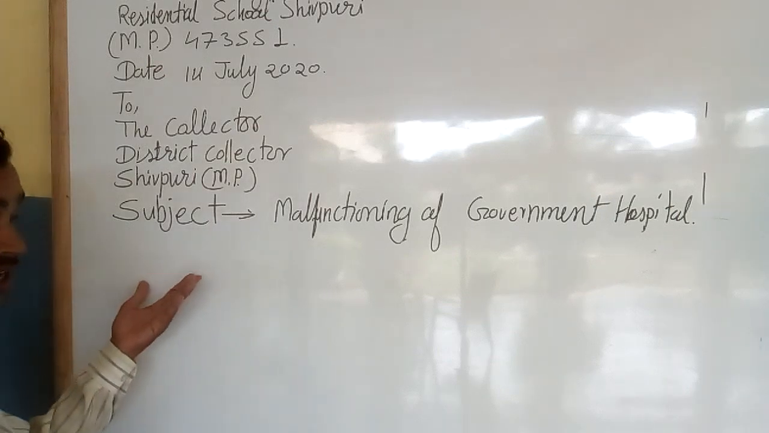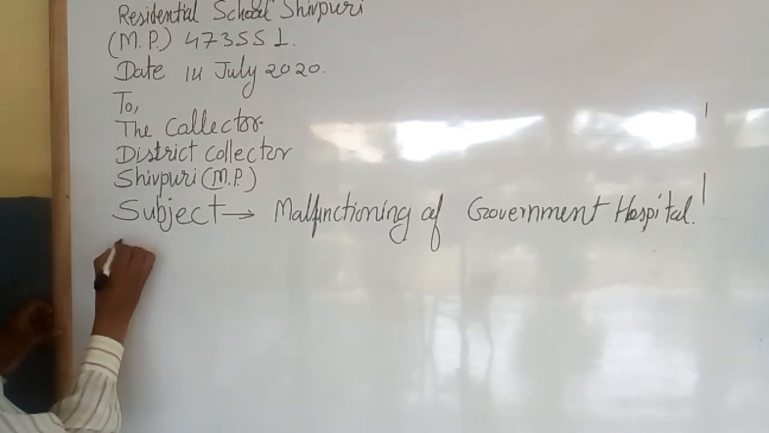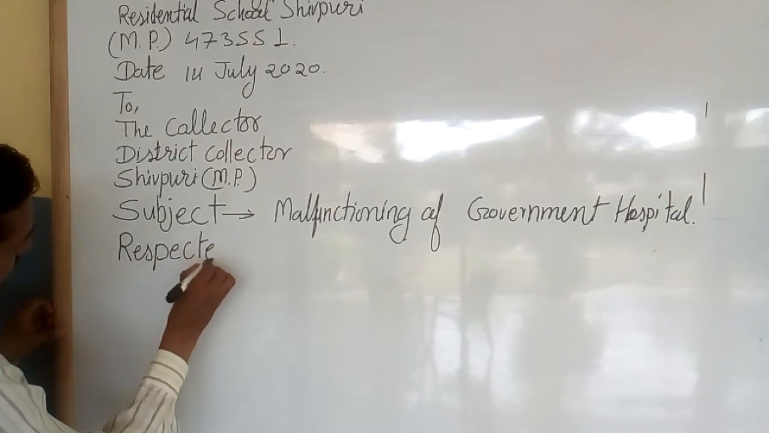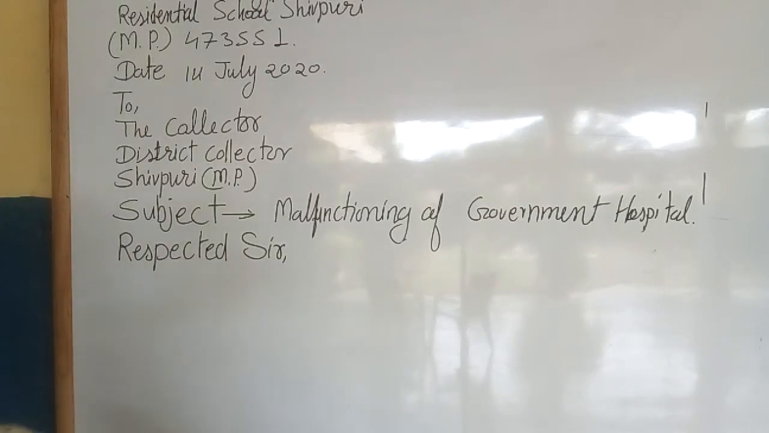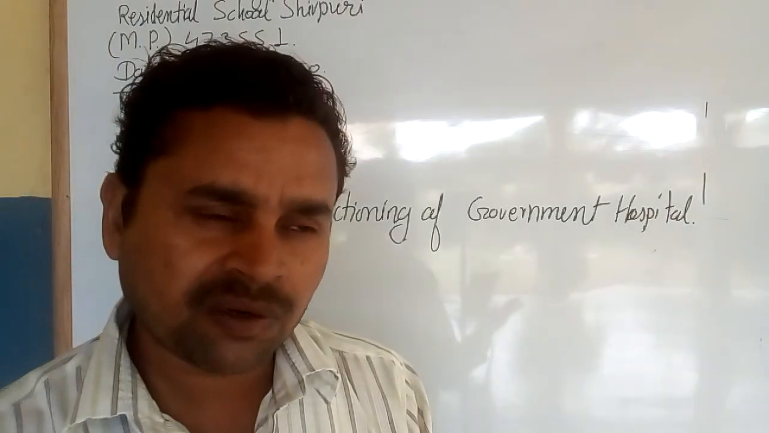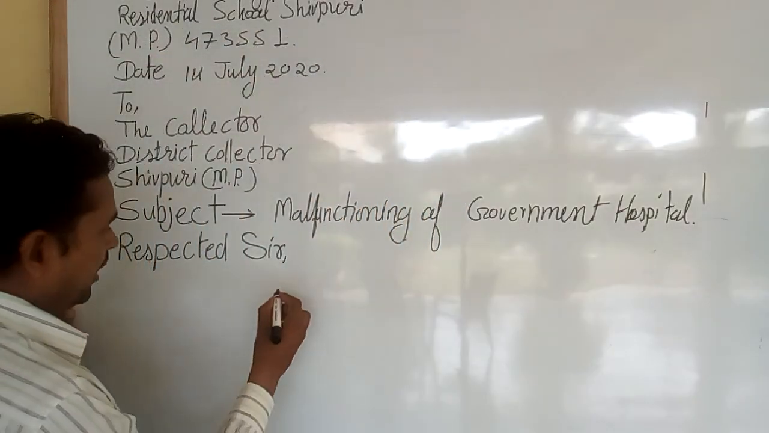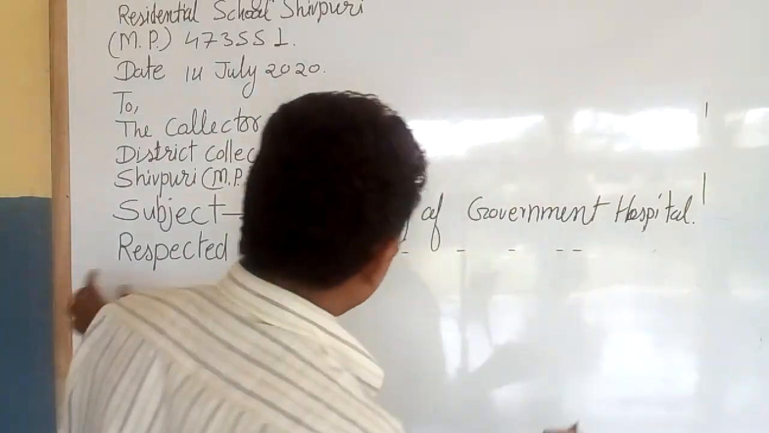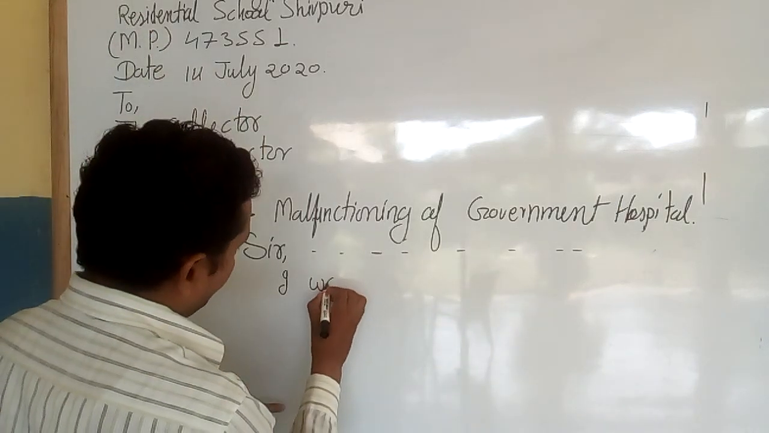You can start with: Respected Sir, and put a comma. Next you can write from here. I will explain our problem briefly in the content. This is called the body of the letter. So we can write here: I would like, leaving a blank below.